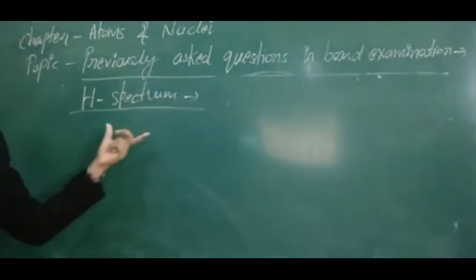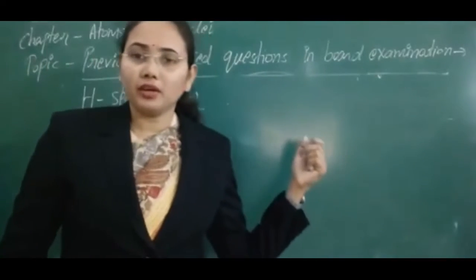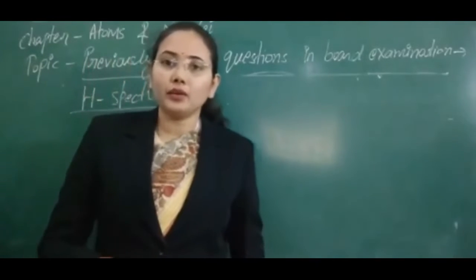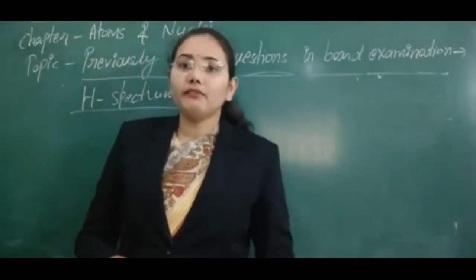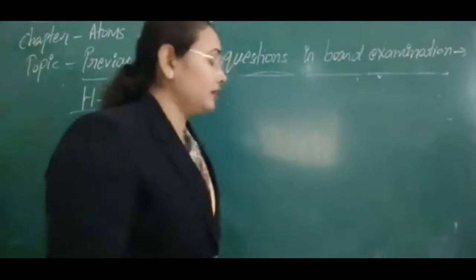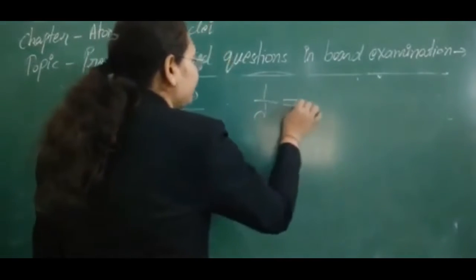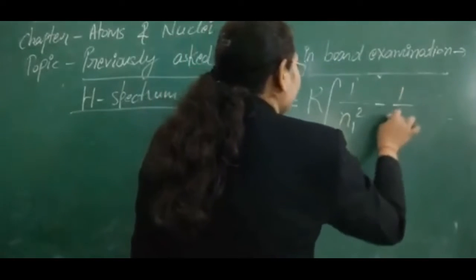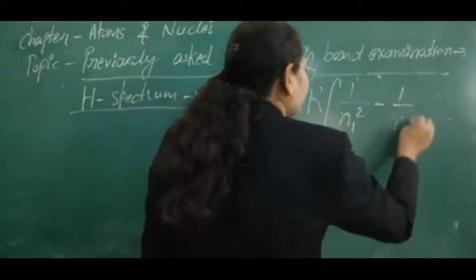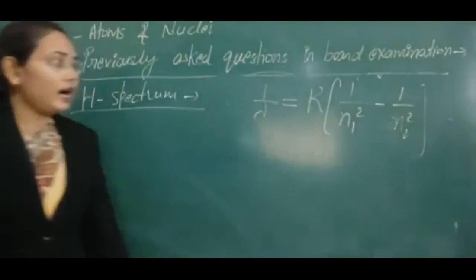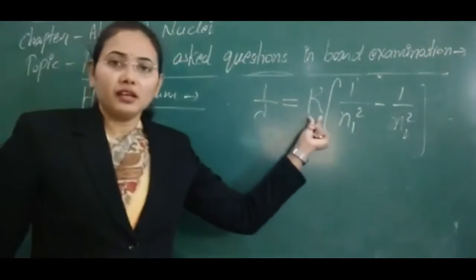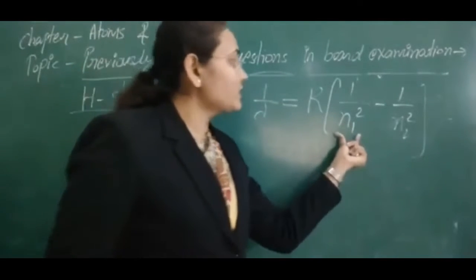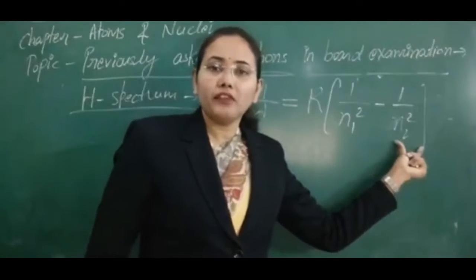As we know, whenever we use the Rutherford model, we can calculate, when an electron makes a transition from a higher to a lower orbit, what the wavelength of the emitted radiation will be, and that wavelength is given by 1 upon lambda equals R times (1 upon n1 square minus 1 upon n2 square). Here R is the Rydberg constant and lambda is the wavelength of the radiation emitted. n1 is the initial state, n2 is the final state.